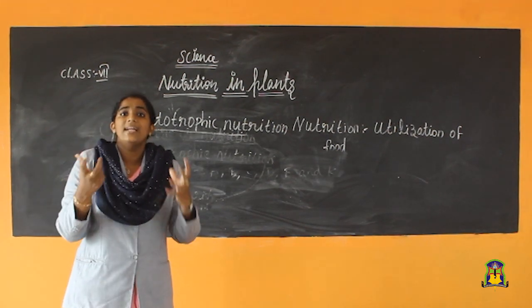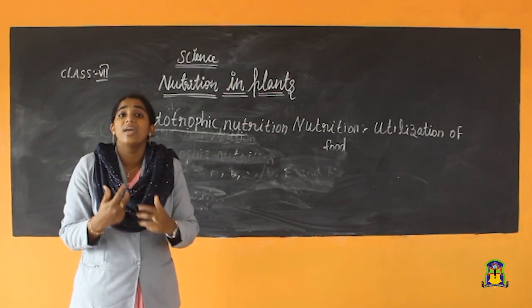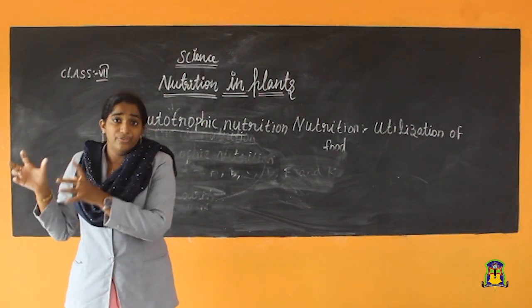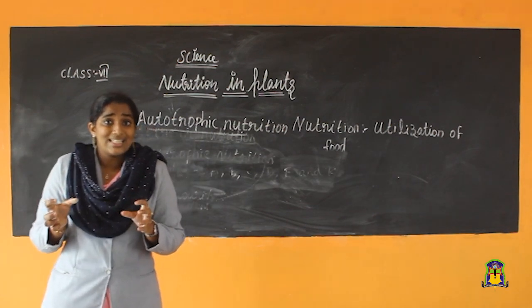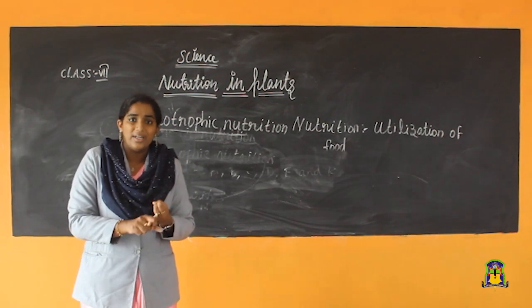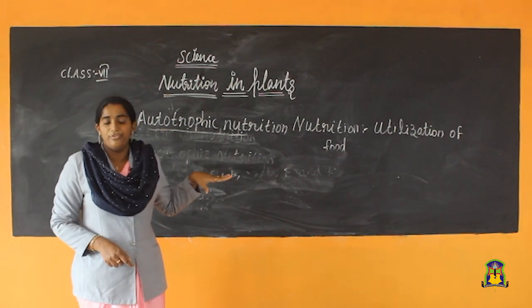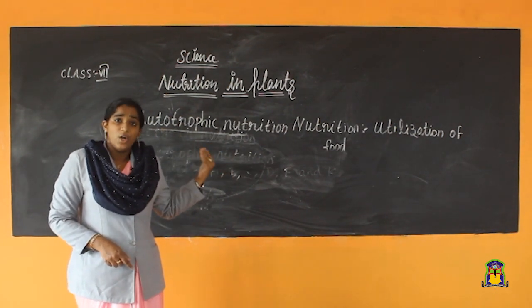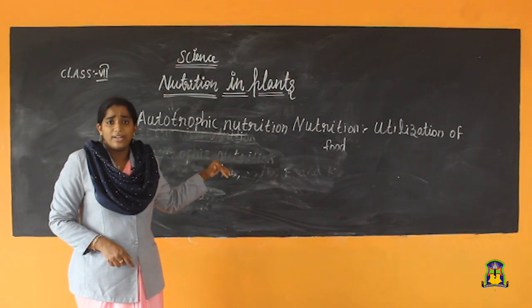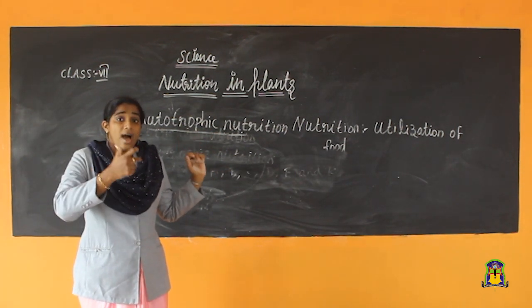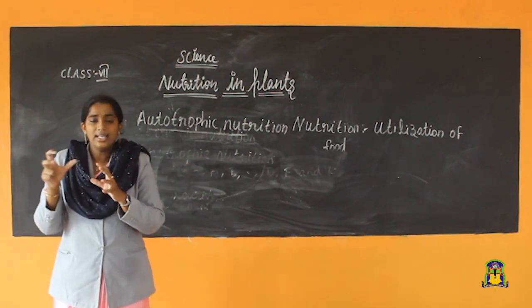That carbon dioxide plants absorb, and plants make food. Okay, so green plants make their own food using raw materials like water and carbon dioxide in the presence of sunlight and chlorophyll. Got it? So we know sunlight and chlorophyll. What is chlorophyll? Have you seen? We know that plants prepare food using those raw materials.